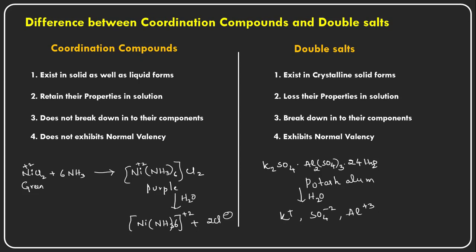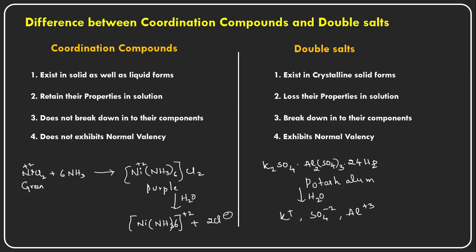See, this potassium sulfate is breaking down into potassium ions, sulfate minus 2 ions and aluminium plus 3 ions. So like that, they are breaking down into their simple components here. And the fourth one, again a very important point, is that they do not exhibit the normal valency.